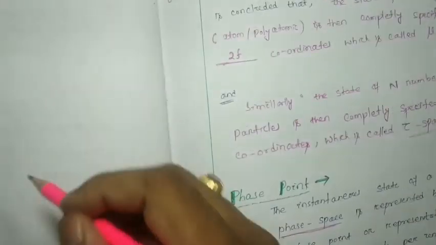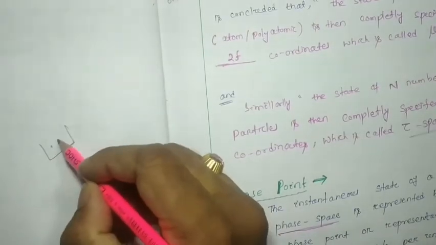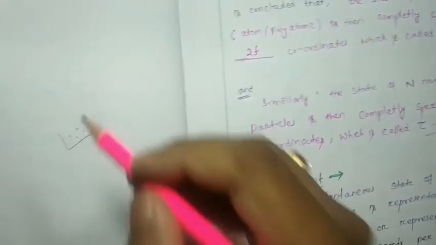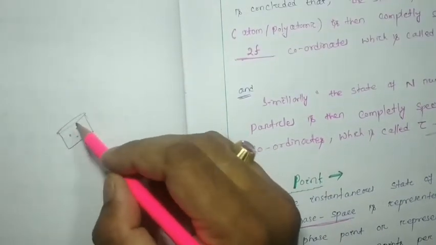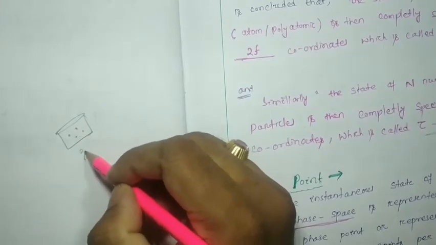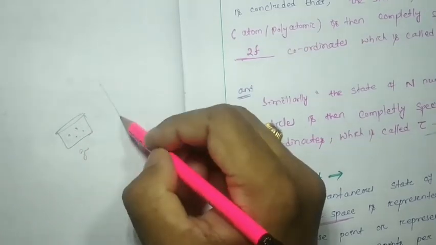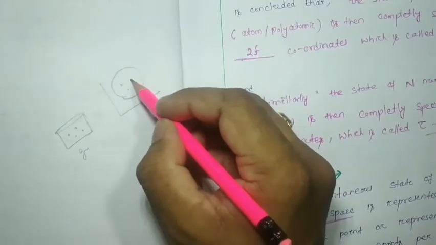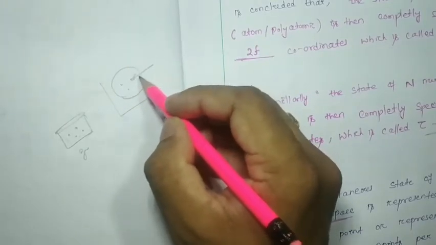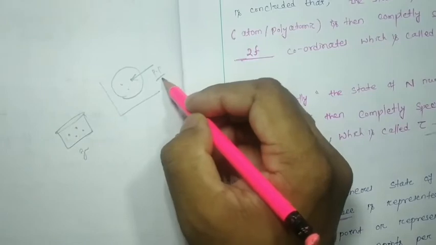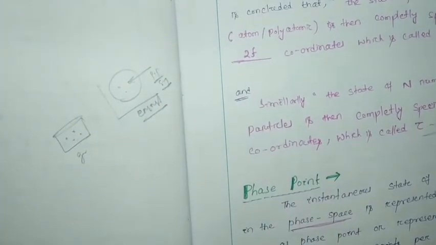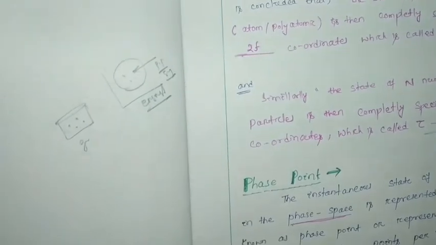Suppose we consider a gas, these are the non-interacting molecules or particles. What is the physical significance? Exactly the same physical significance we have to consider for the system, the phase point inside the ensemble. This point you have to remember.